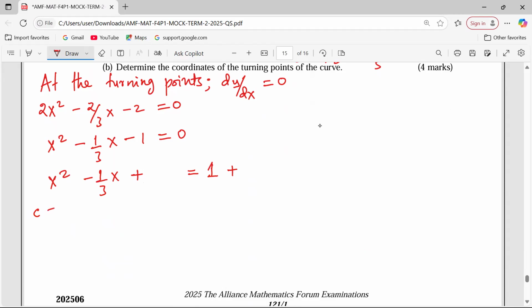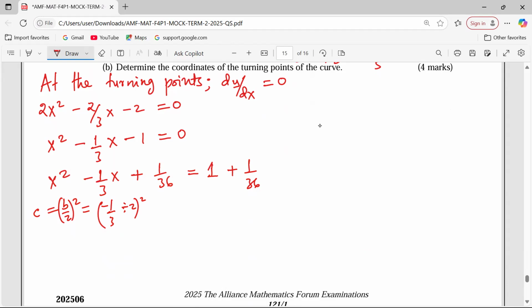So this constant should be b over 2 squared. So this constant will be negative a third, divide by 2, then we square. So this is going to be 1 over 6 squared, which is 1 over 36. So we add it on both sides, 1 over 36.